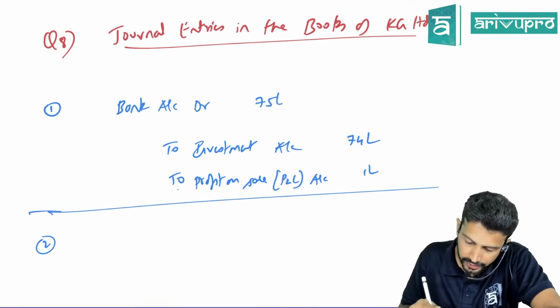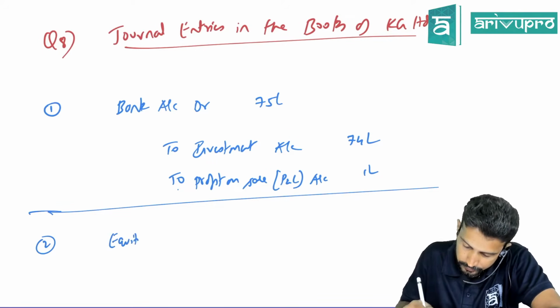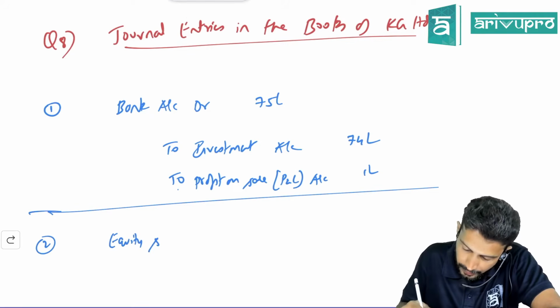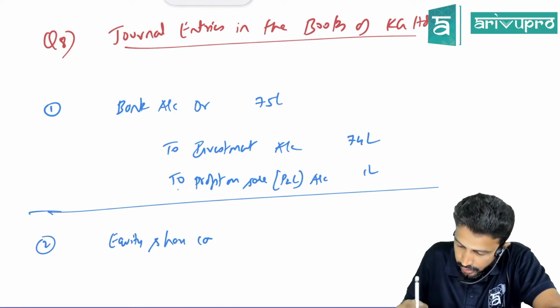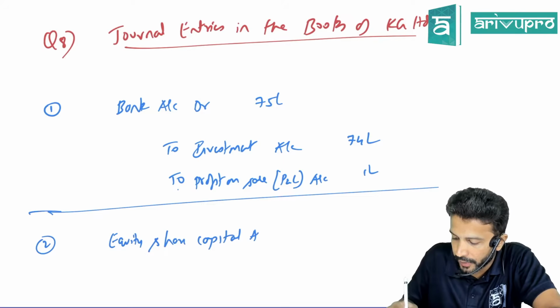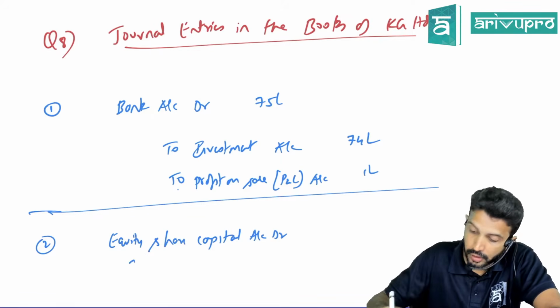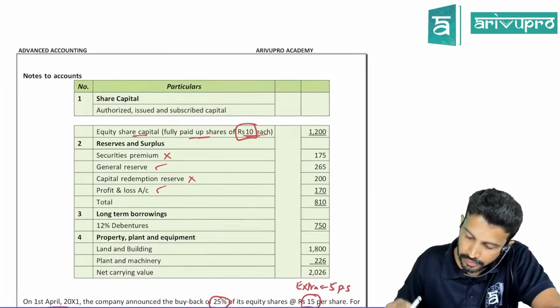Okay, so the journal entry is equity share capital account debit. So how many shares do we have?